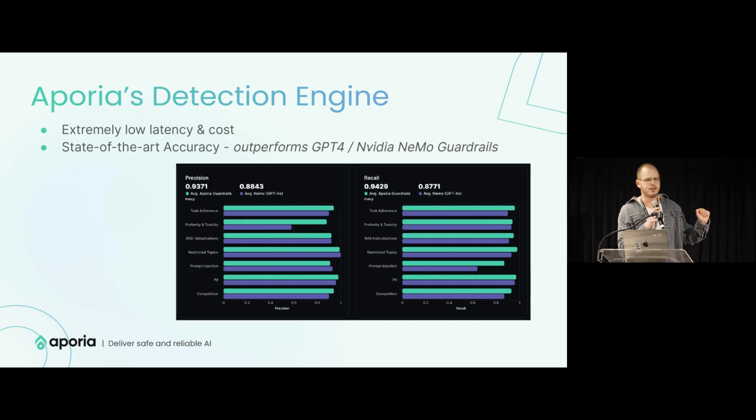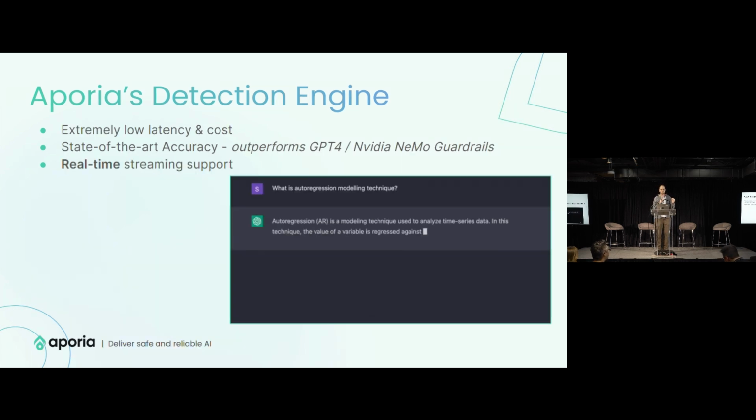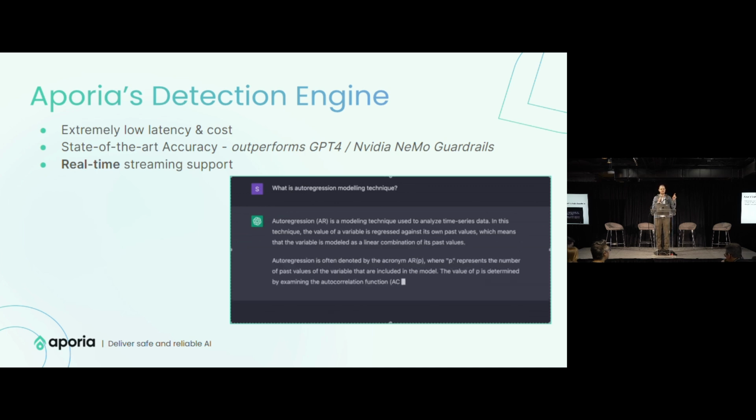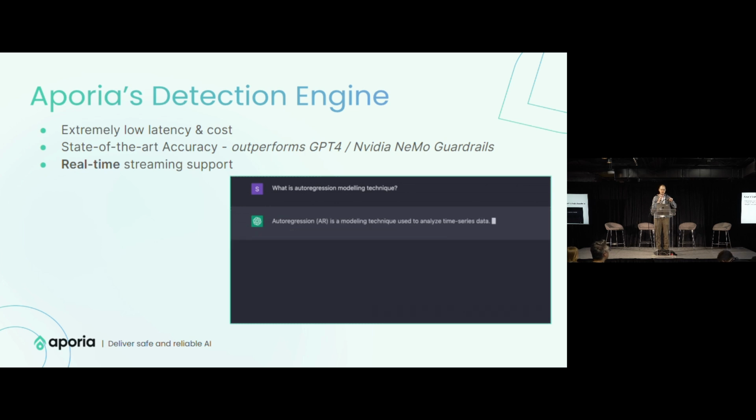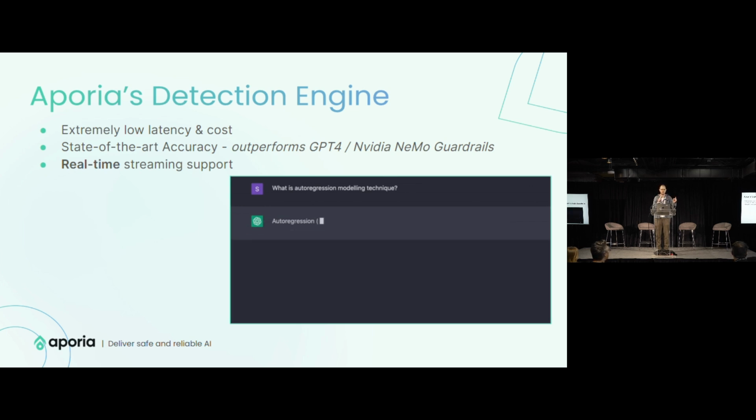The next piece is the accuracy of the guardrails themselves, the precision and recall of the detection, which is state of the art, and we can outperform GPT-4, again, specifically for these kinds of guardrails. And I think the coolest part is that while the answer is being streamed to the user, Aporia can do fact checking, for example, compare the response to the context as it's streaming. So these models run in real time.